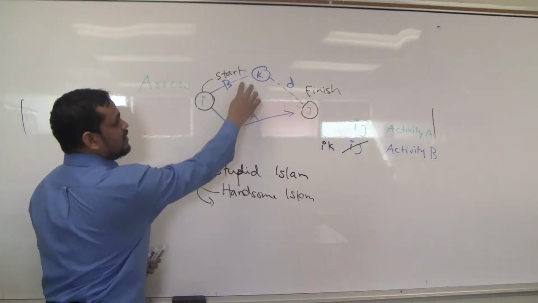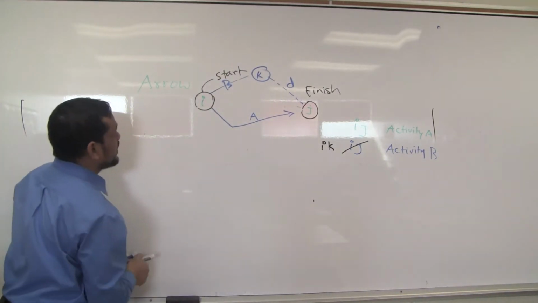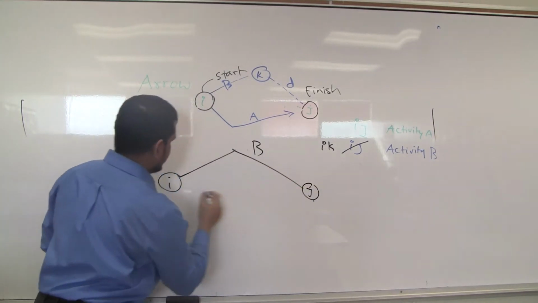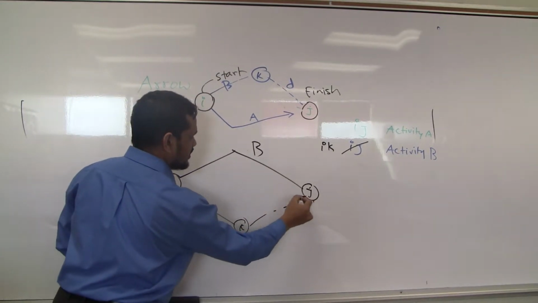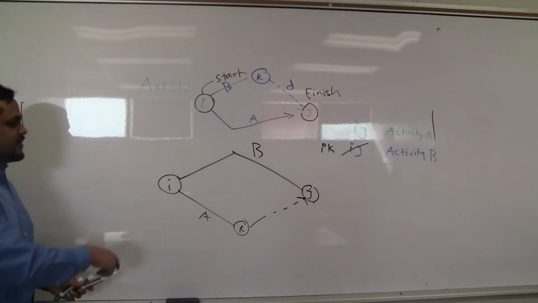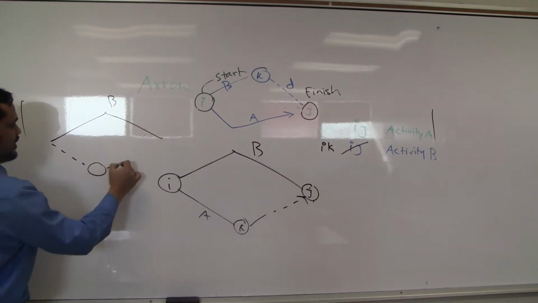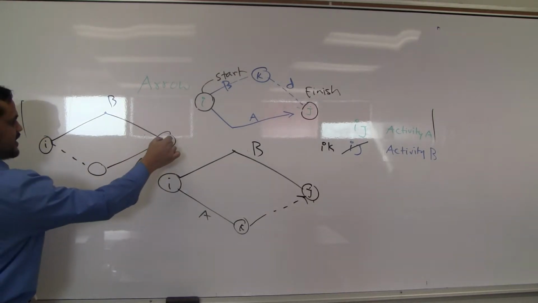This way. Now, I will not disturb B, I will disturb A. What can I do? Say my B is same, it is I, it is J, then we can change here. So this is A, finish it here, K, this is a dummy. So it is possible. Or if you like, I will do something else. I will do B is here, dummy here, A is here. It is also possible. I, J, K.